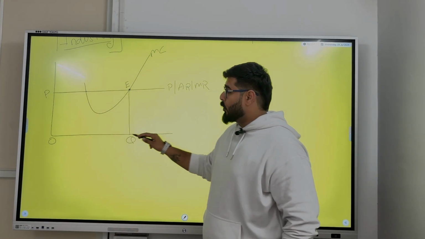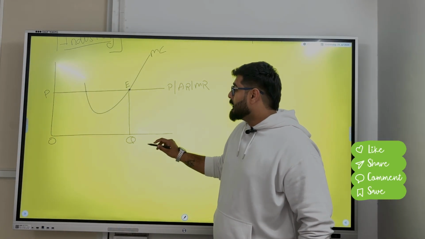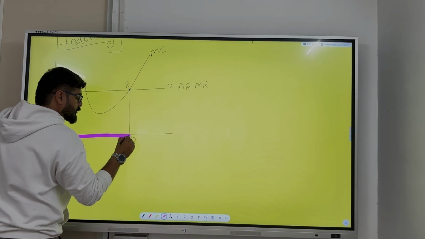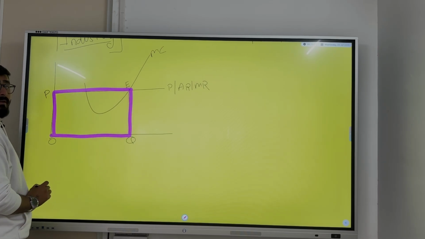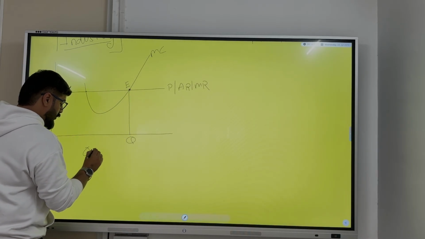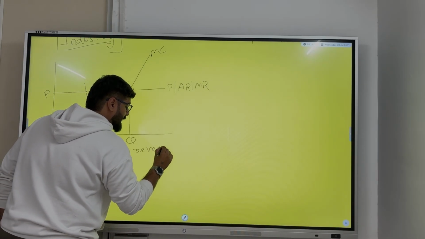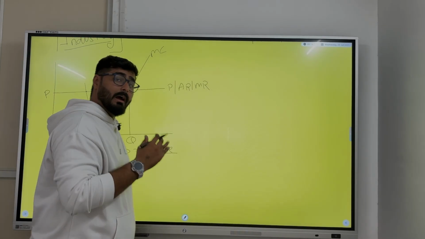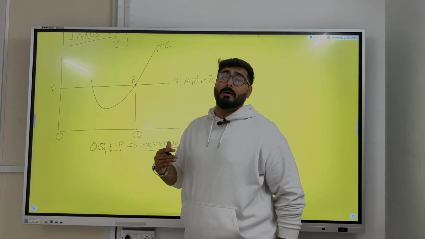So at the price OP, I am selling OQ quantity. This area over here, OQEP, which is highlighted here, is my revenue. Now I have got my revenue. Now I want to find my cost.